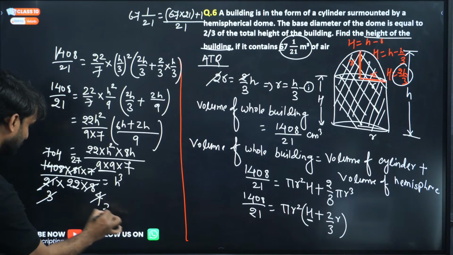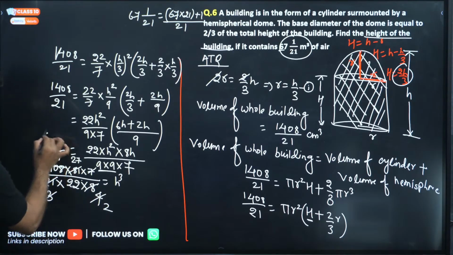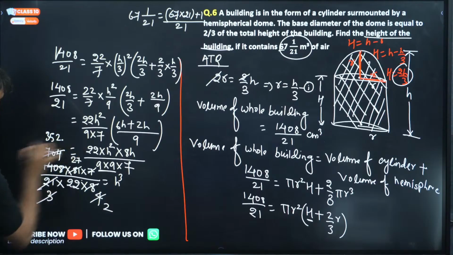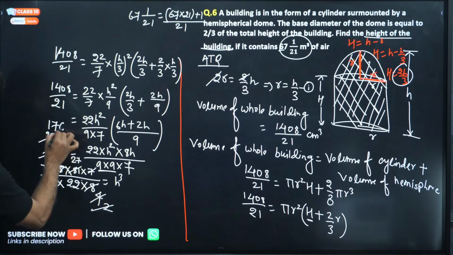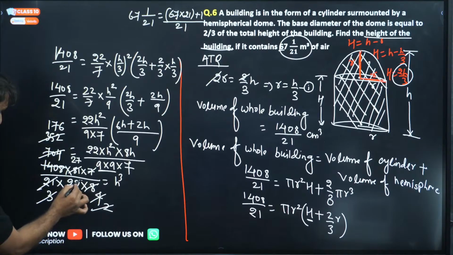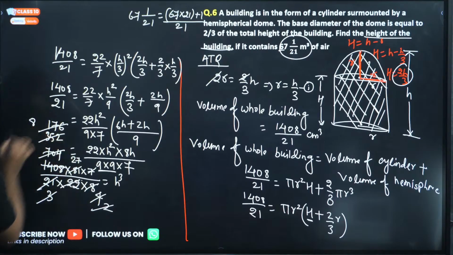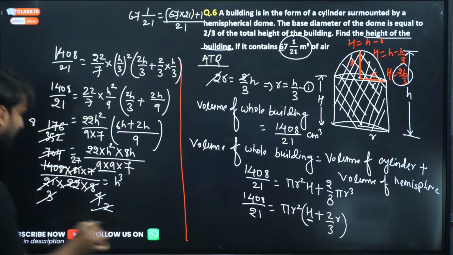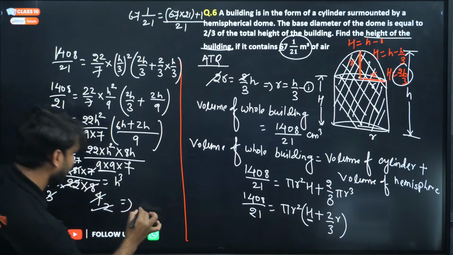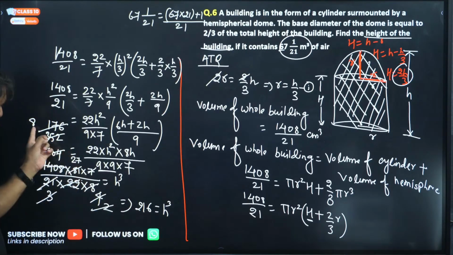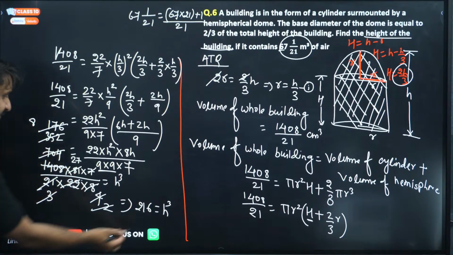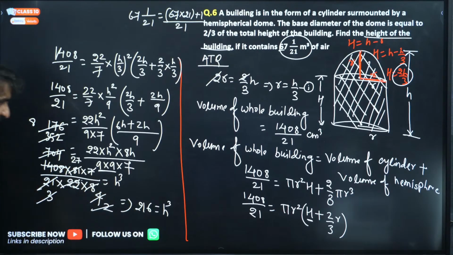Now again cancel. 2 2 is 4, and this 3 2 is 2 2 is 4, and 35 2, 352. Now can we cancel this two whole? 7 and 6. Now this will cancel this 22 by complete 8. And 27 into 8 will be what? 27 8 will be 216, which equals h cube. 216. 27 into 8. 8 7 is 56, so 216. So h cube is 216.